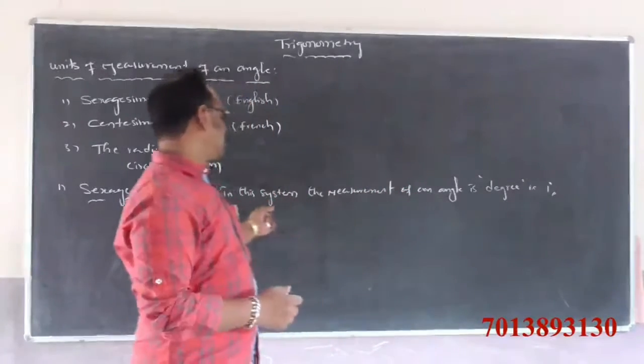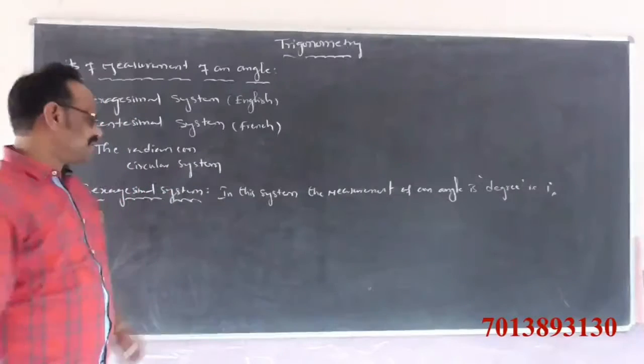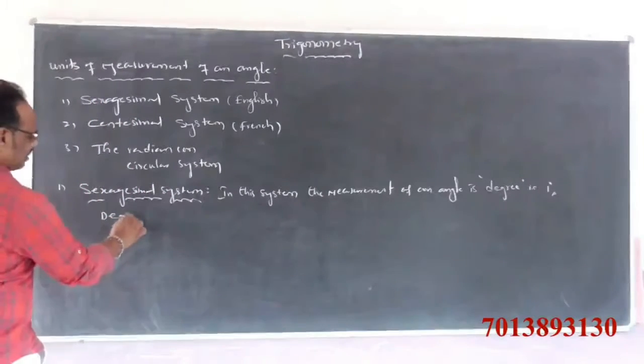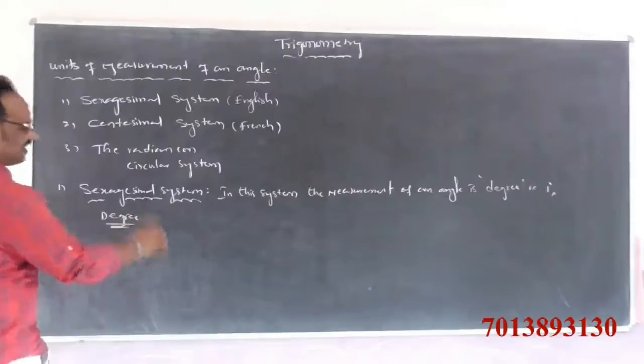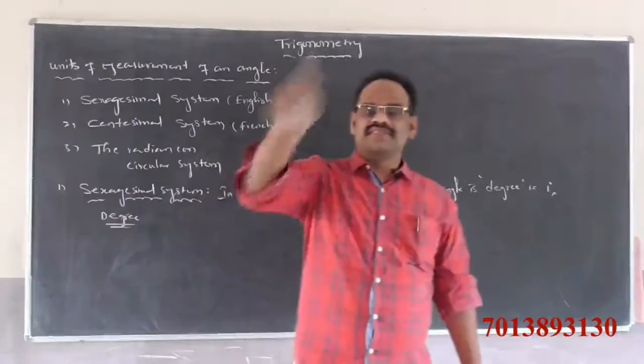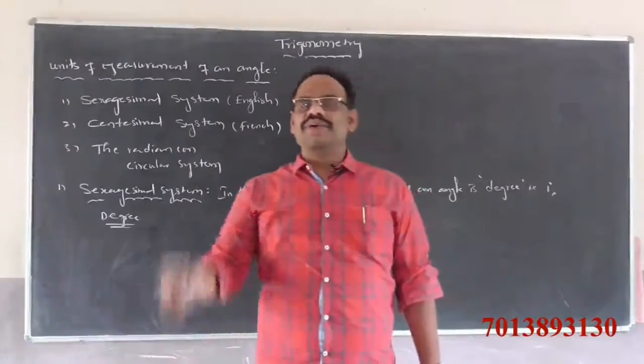So, in this system, the measurement of an angle is what? Degree. What is degree? Degree means if the revolving ray revolves 360 degrees, we get one circle.